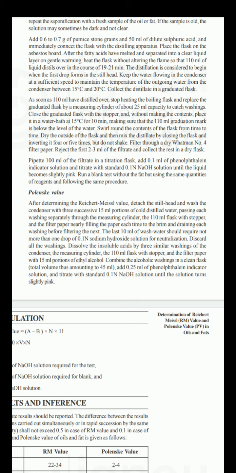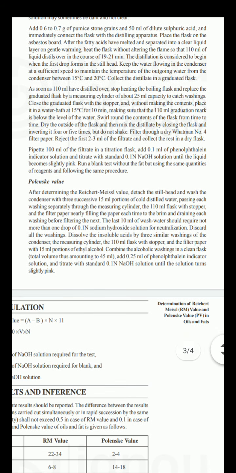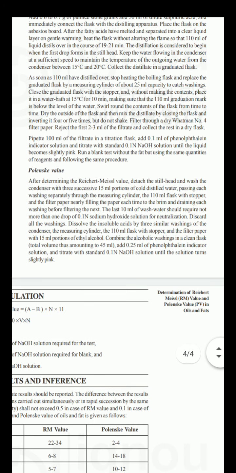After that, the test sample is volatilized into the collecting flask or receiver, up to 110 ml of content collected in the receiver.